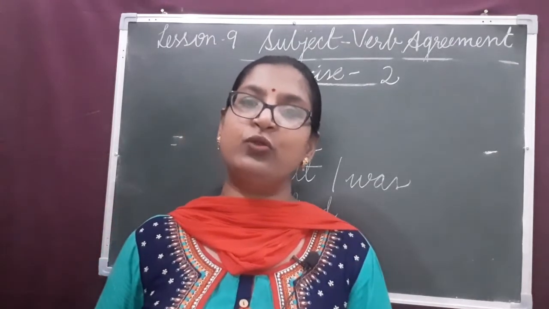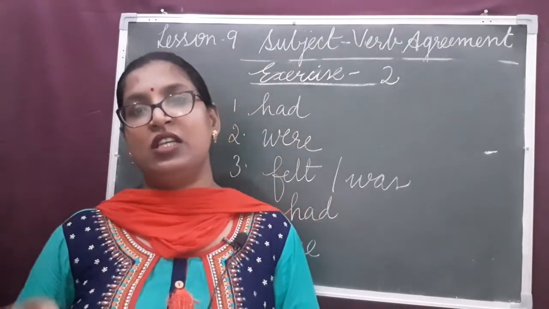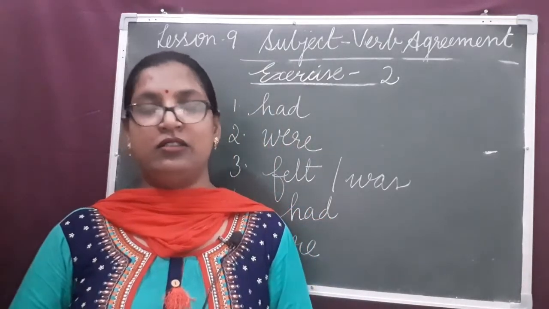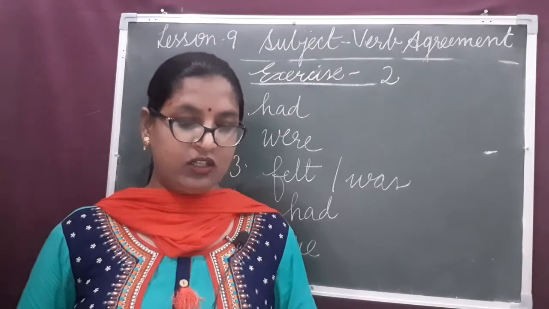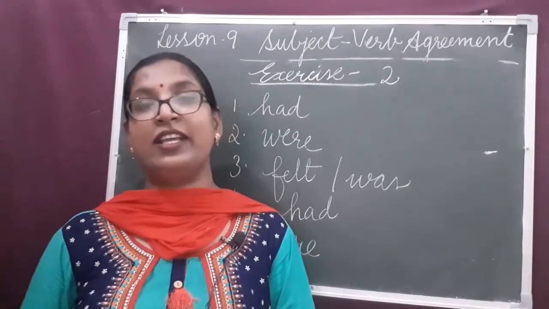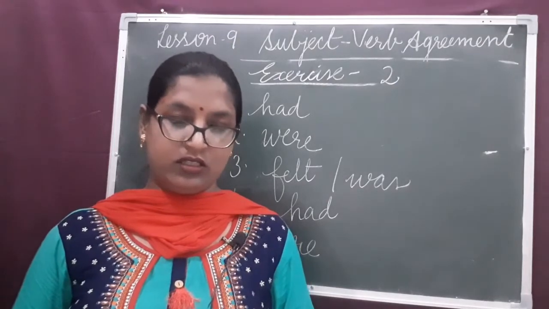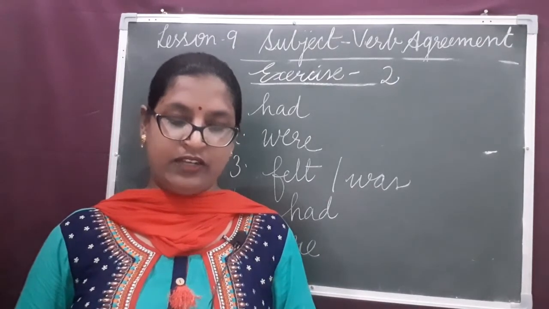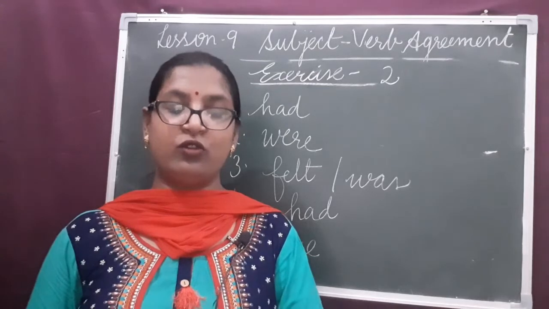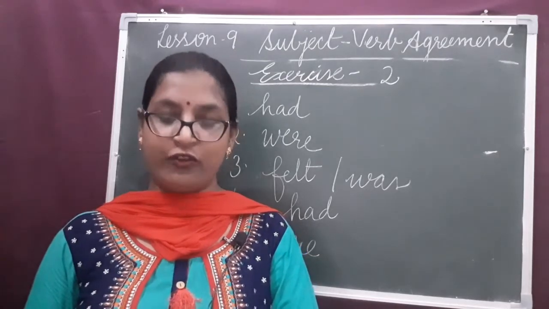Now, I hope you understood this chapter and you will be able to solve the exercises also. Once again, I'll tell you your work. Your homework is to write the definition of agreement in your copy.